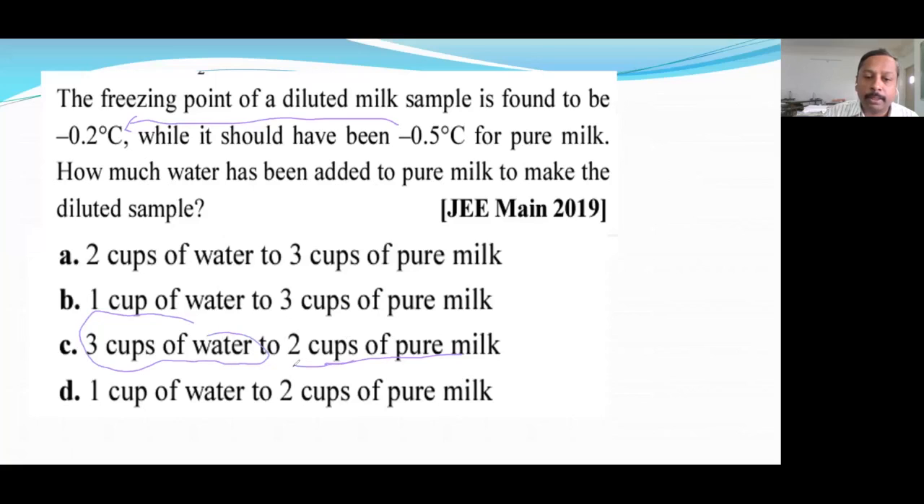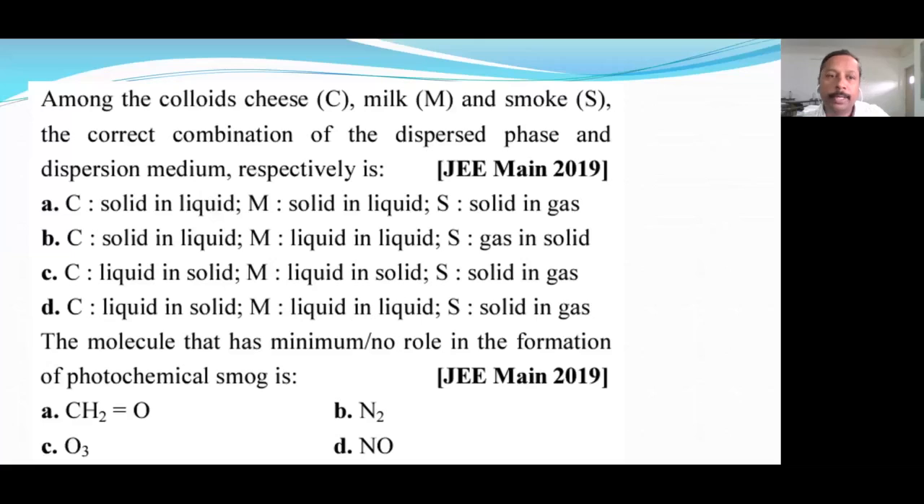That's why this is 3 cups of pure milk, and why it is discussed here: this is an example of emulsion. Okay, so that's why it is discussed here. Next questions are recent questions, so answer very carefully. Among the colloids, cheese, milk and smoke, which are the correct combinations? Answer is D.